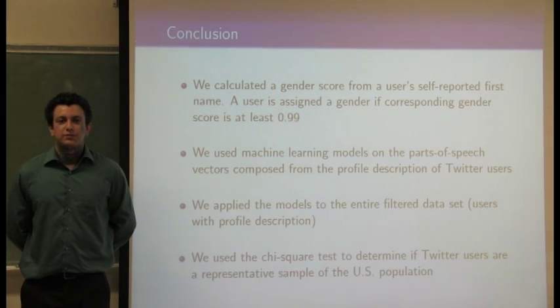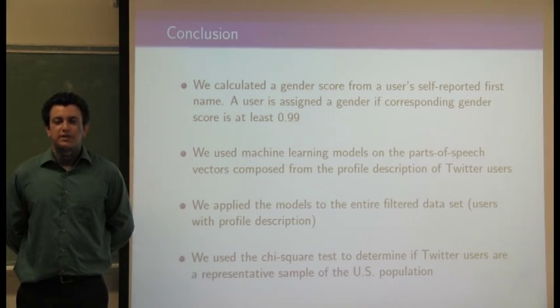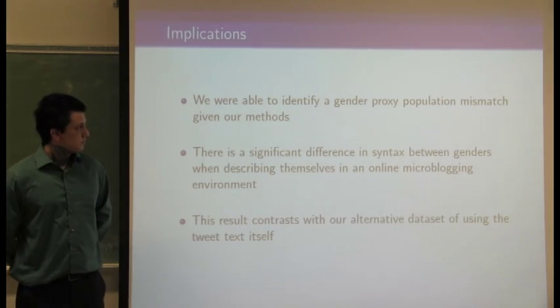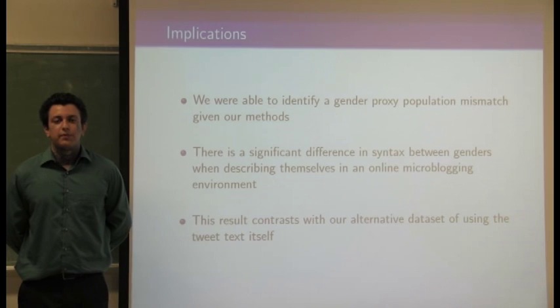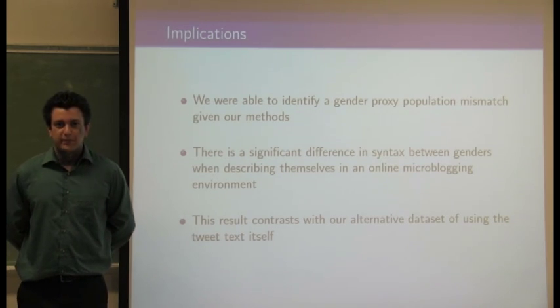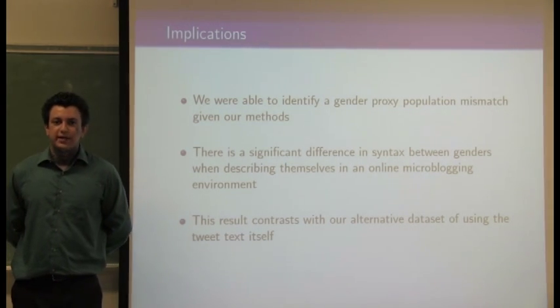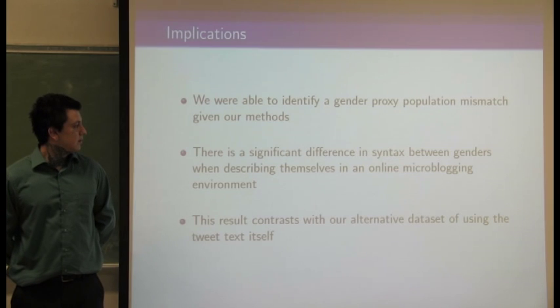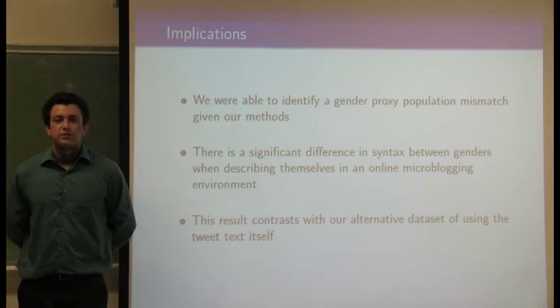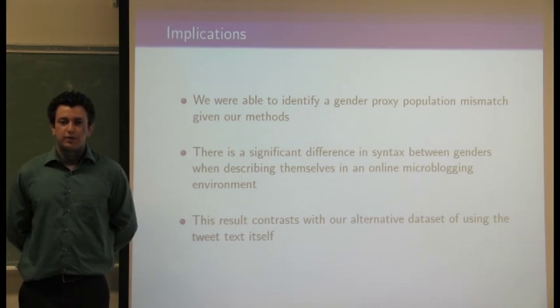And finally, we used a chi-square statistic to determine if there is a significant difference between the proxy population and the US population. Overall, we were able to identify a gender mismatch between our Twitter population and the US population. We did notice a significant difference in syntax between males and females, and our result contrasted significantly with the previous methods that we had used prior to this.